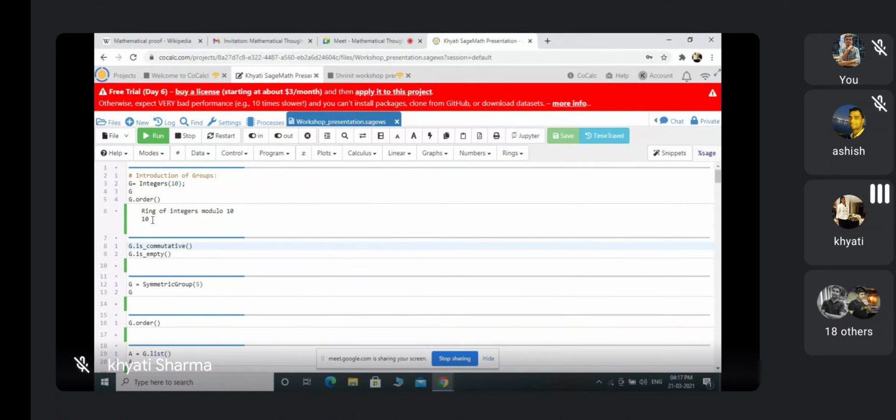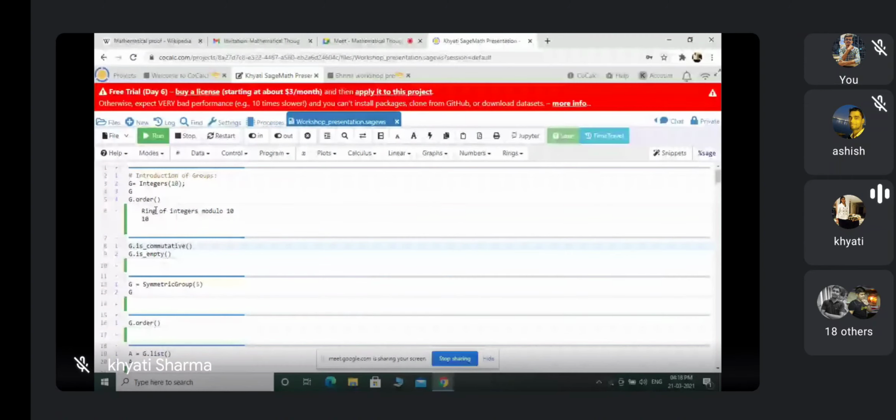This is the ring of integers modulo 10 because, as we know, Z10 or Zn are also rings with the operations of addition modulo 10 and multiplication modulo 10. Since this is in this ring, this is the group with addition modulo 10.